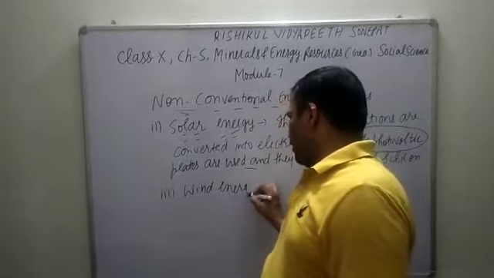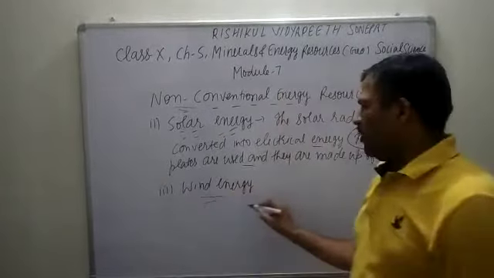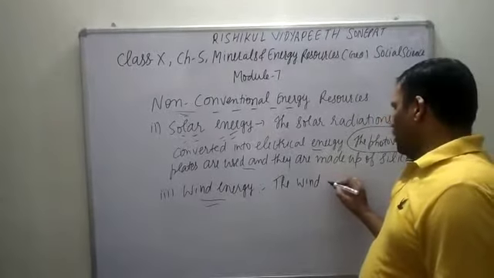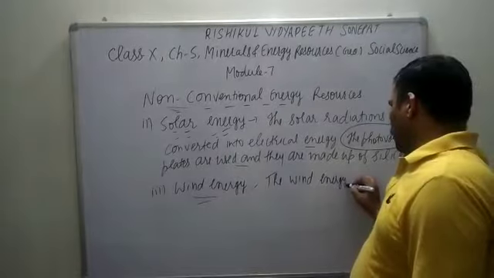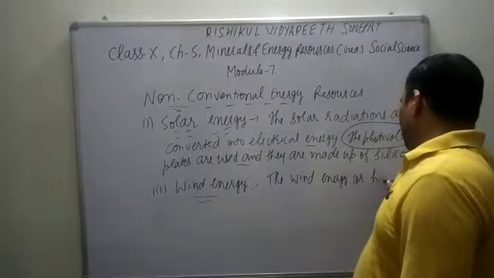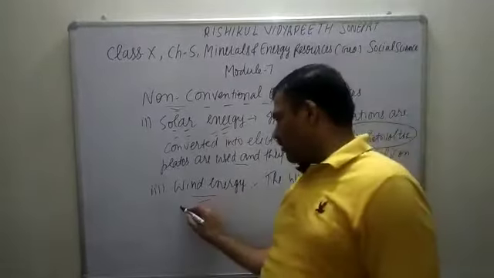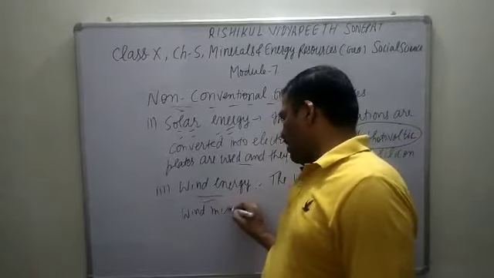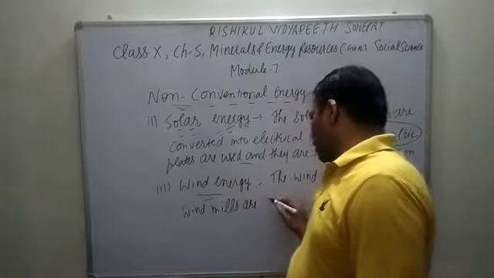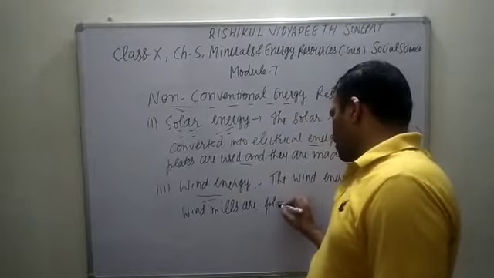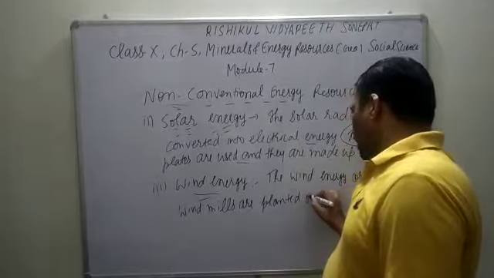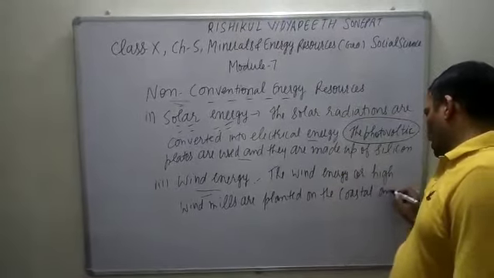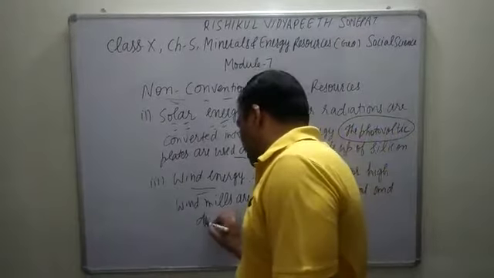So what is there in this wind energy? Windmills are planted on the coastal and desert areas.